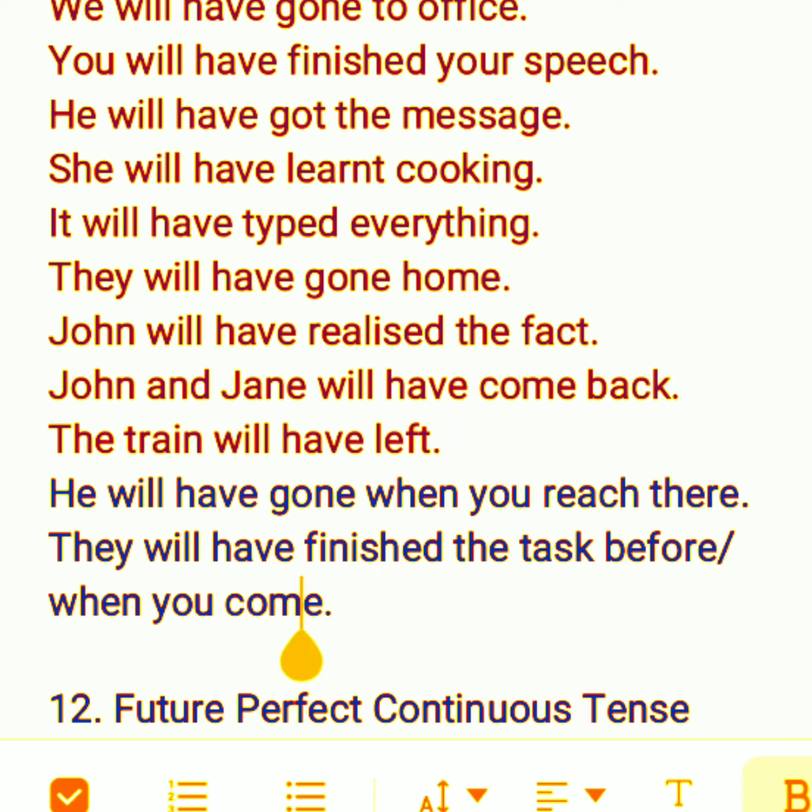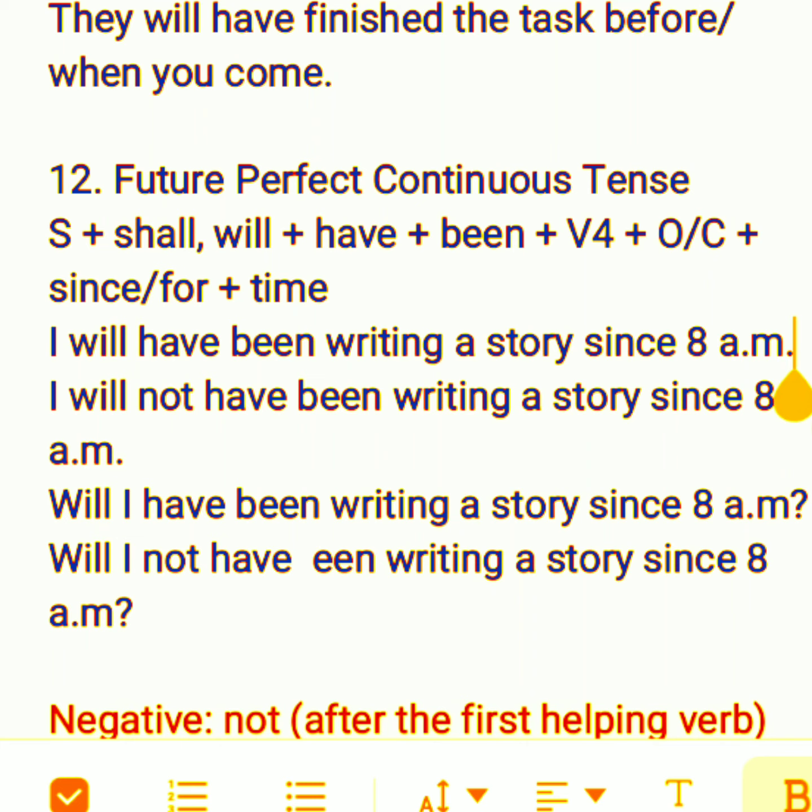Future perfect continuous tense. The formula is subject plus shall/will plus have plus been plus V4, fourth form of the verb, plus object or complement plus since/for plus time, that is adverb of time. For example, I will have been writing a story since 8 a.m. I will not have been writing a story since 8 a.m. Will I have been writing a story since 8 a.m.? Okay, so this first one is affirmative, and the second one is negative, and the third one is interrogative, and the fourth one is interrogative negative.